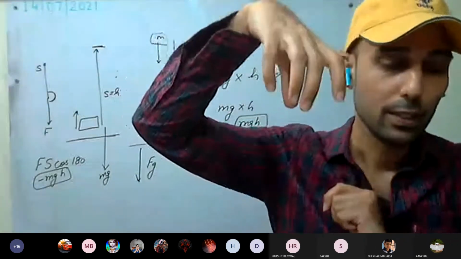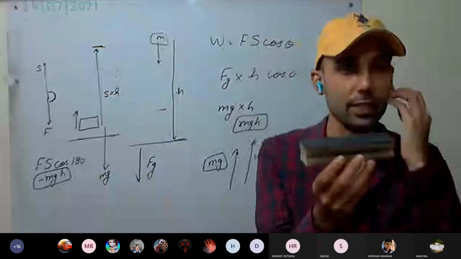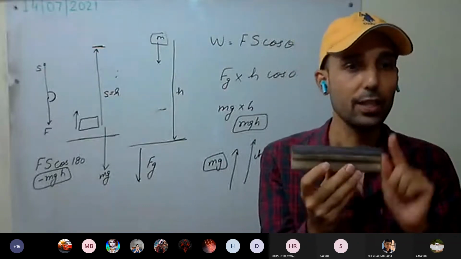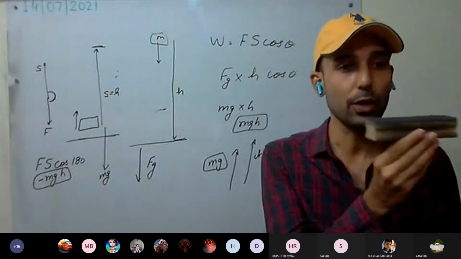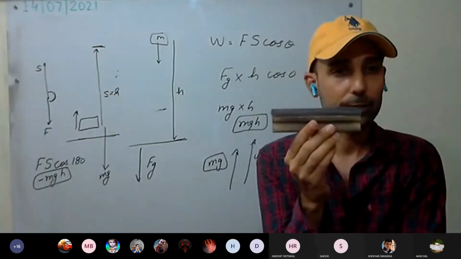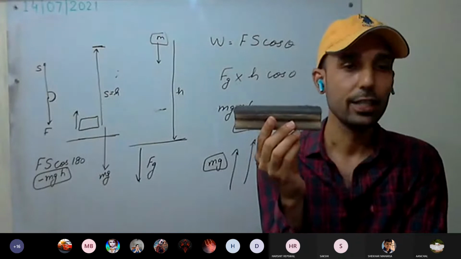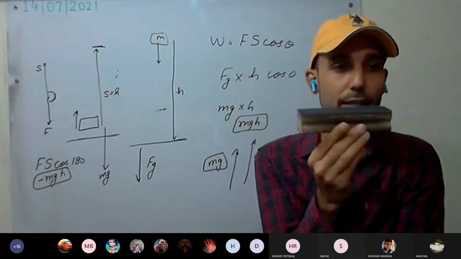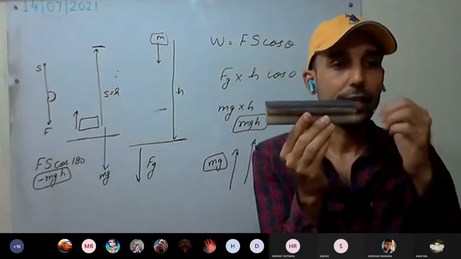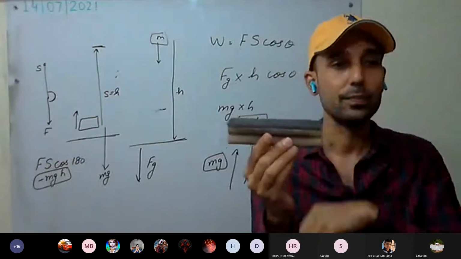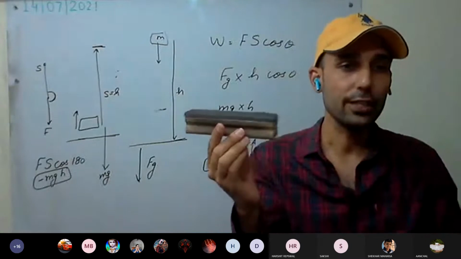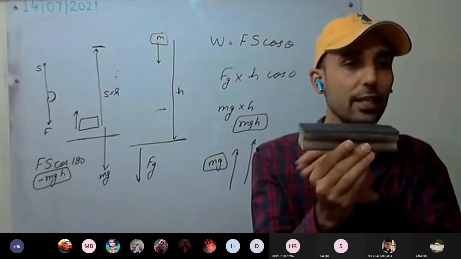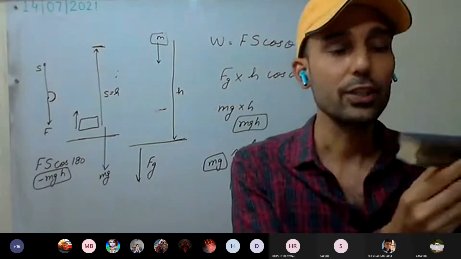Always remember. For example, this is the body. Last year we studied laws of motion, so we're discussing those as well. This body is moving initially. No force is applied to it, and forget about any frictional force. Every kind of frictional force is zero. It is continuously moving. Is there any work done by any external force? No, because no external force is acting. So by any external force, there is no work done.